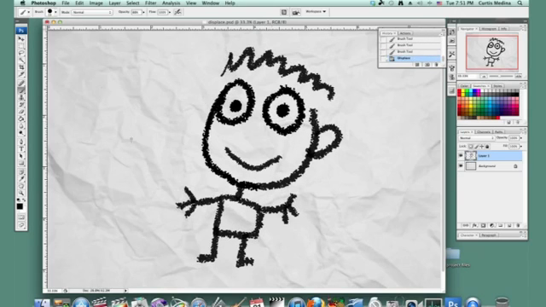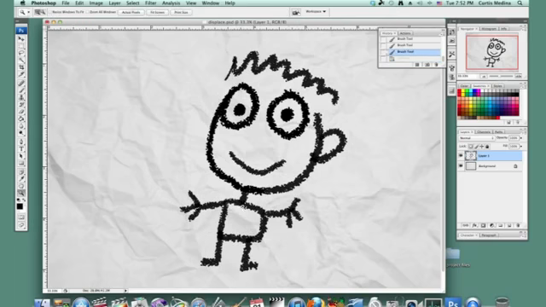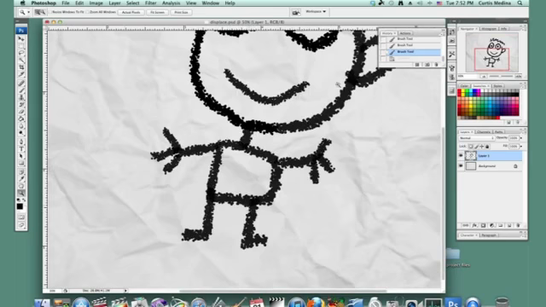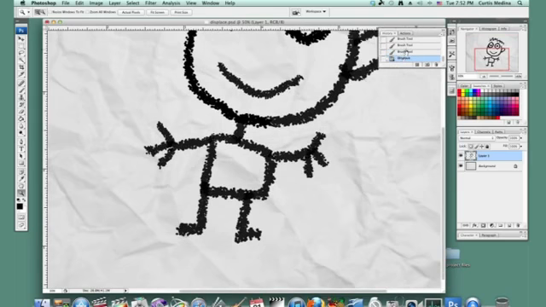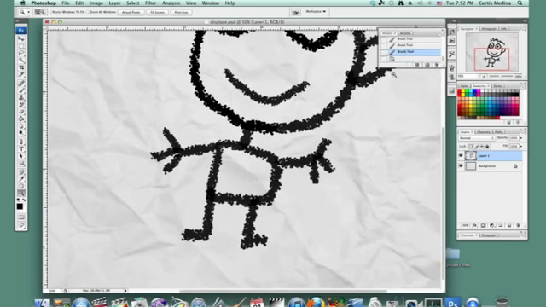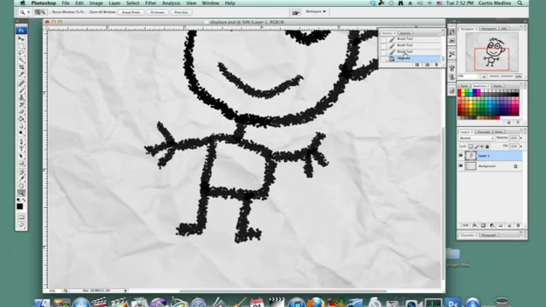You use the paper as a bitmap, a black and white image that distorts how the image looks, so it just distorts things along with the paper. It's a little hard to see because it's just a little bit of paper, so there's not very big ups, hills, and valleys in it.